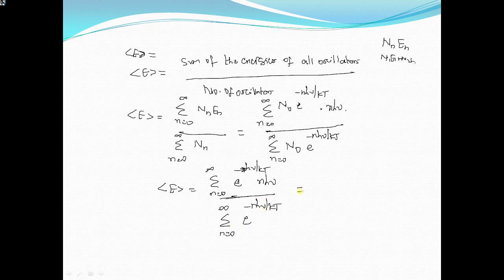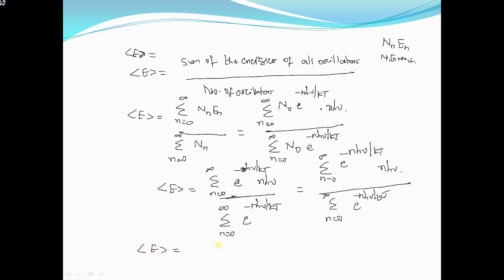Okay, so what we have written is: sigma n equal to 0 to infinity, e power minus n h nu by kT into n h nu, divided by sigma n equal to 0 to infinity, e power minus n h nu by kT. So this is the expression.